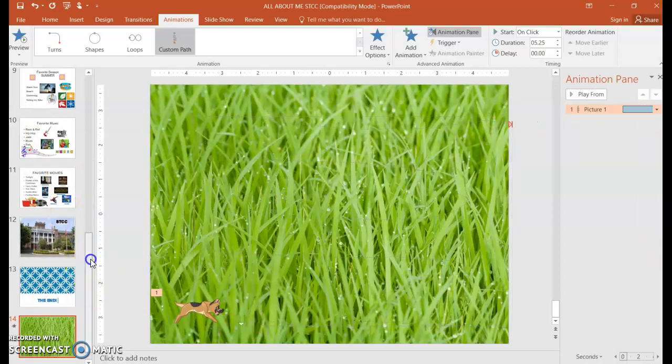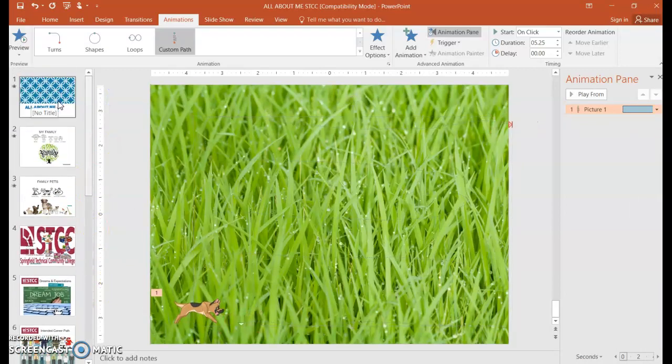So if you could just create 6 slides, you have your introduction slide, your closing slide, which is a duplicate, and 4 slides that you'd like to share a little bit about yourself. Add some transitions between the slide and animation with the slides. And save and submit. Thank you.